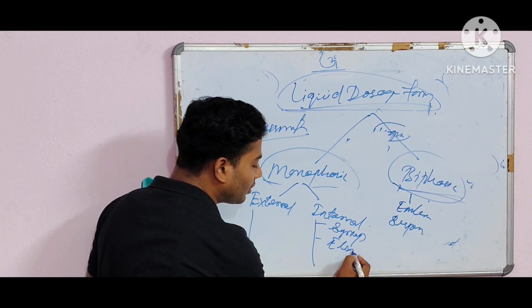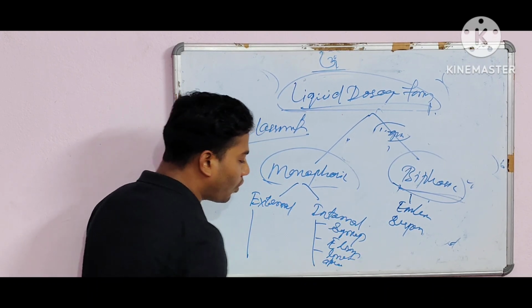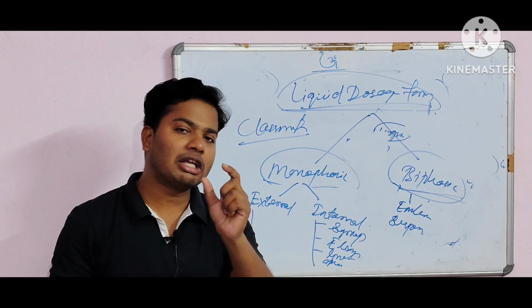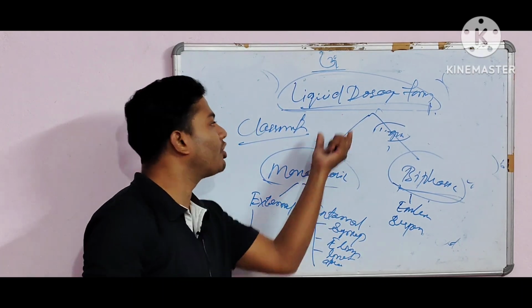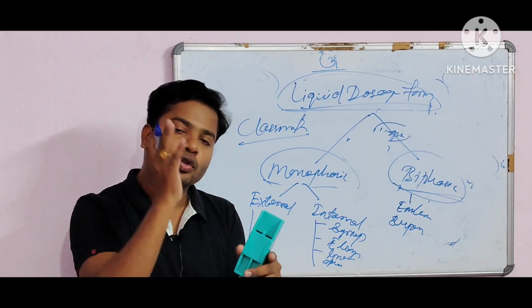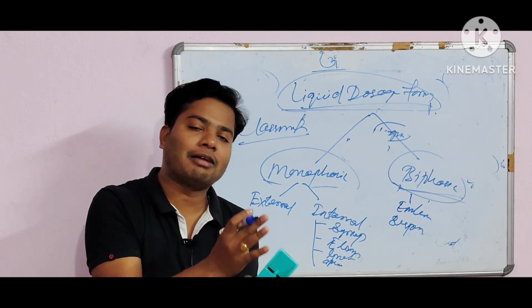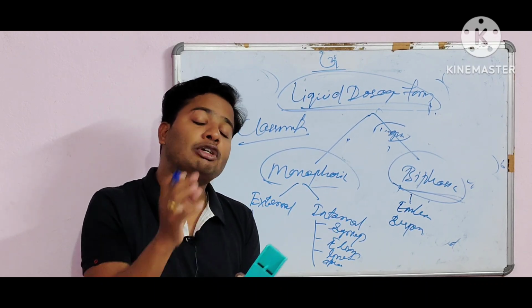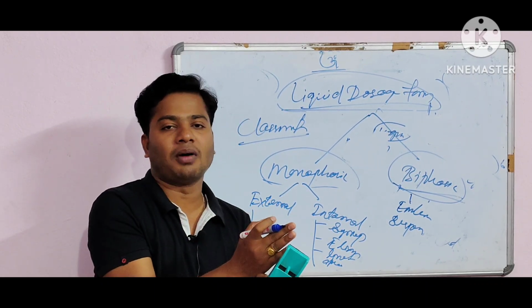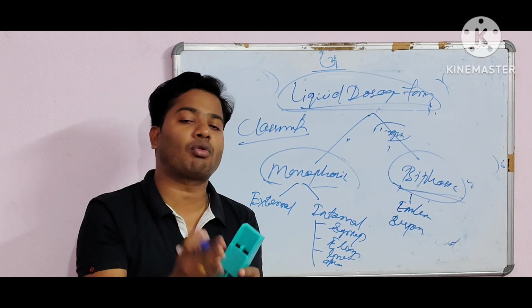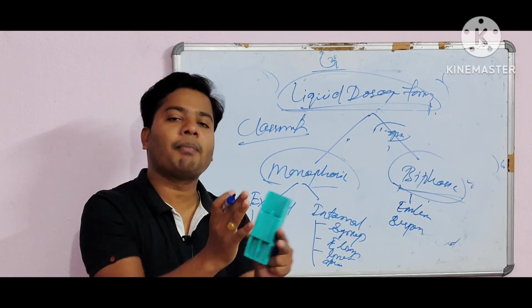So what are the liquid dosage forms under the external and what are under the internal monophasic liquid dosage form? For example, in the internal, there are syrup, elixir, linctus and drops. First of all you should know what internal monophasic liquid dosage form means. Those liquid dosage forms you have to administer into the body, and they enter the systemic circulation and show the therapeutic action.